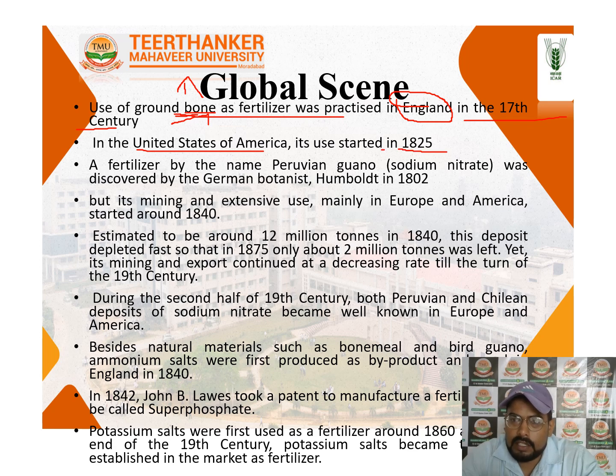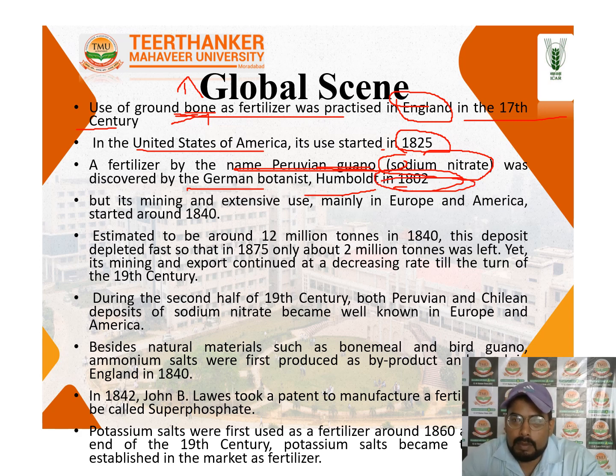It started as the backbone increase, the matlab as a fertilizer purpose at the 1825. Next is the fertilizer by the name of sodium nitrate, Peruvian guano. Peruvian guano is sodium nitrate, as described by the German botanist Humboldt in 1802. These are the first uses of the fertilizer sodium nitrate.